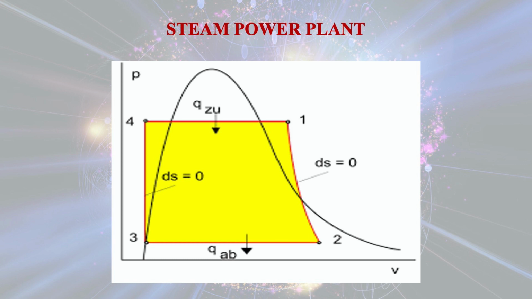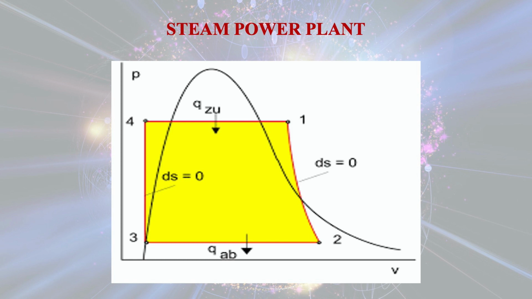Now this is the PV diagram, that means pressure volume diagram. See here that there are 4 points given, that is 1, 2, 3 and 4. So point 1 is the entry point of the turbine and it does work.